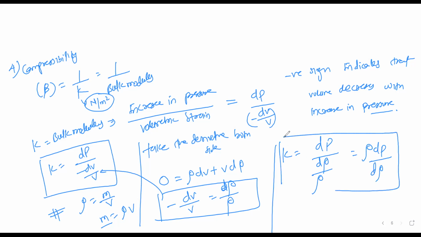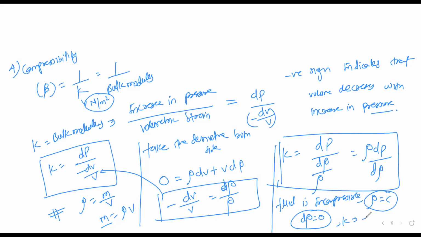If the fluid is incompressible, it means the density must be constant, and the derivative of density will be 0. If you put that here, d rho tends to 0, so K tends to infinity.